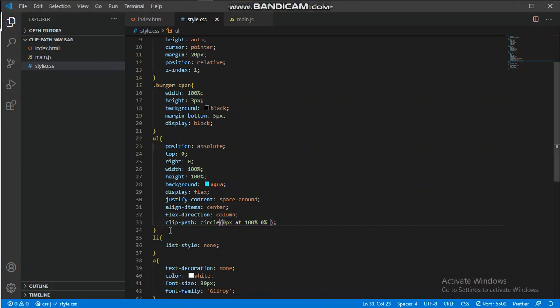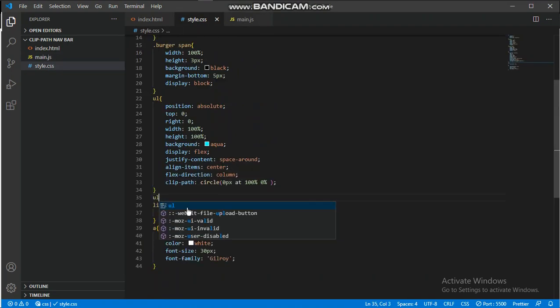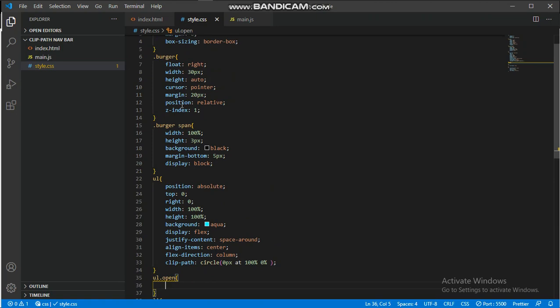So let me go to my JavaScript, or first let me create the CSS class that will make it open and all of that. So it will say open. Basically the UI doesn't have this class yet. We want JavaScript to give it this class when we click on the burger nav. So obviously we're going to give this burger nav this class of open, so it works.